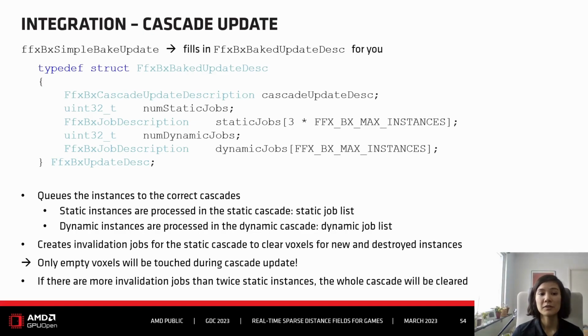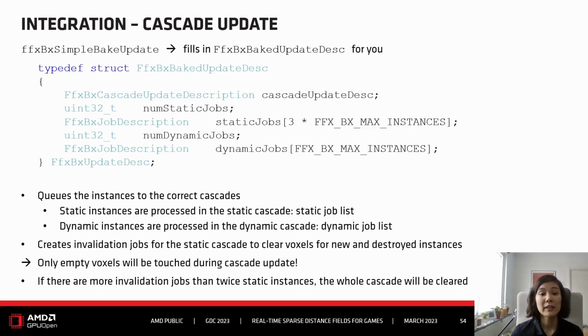We have invalidation jobs for new instances and for destroyed instances. You don't need to worry about these at all because Pixelizer will generate them automatically for you. You just create a new instance as needed and delete it as needed, and all this invalidation will be handled by Pixelizer, to prevent that we suddenly have headless cats running around.